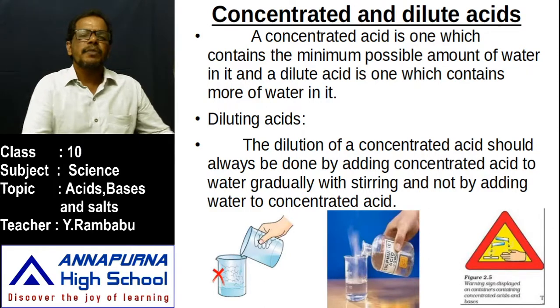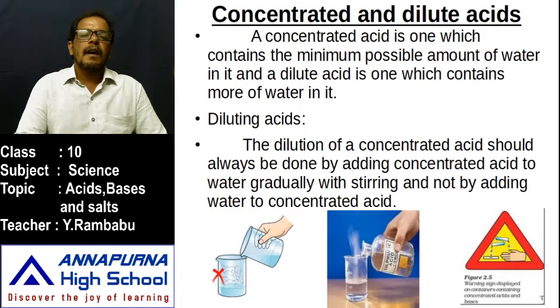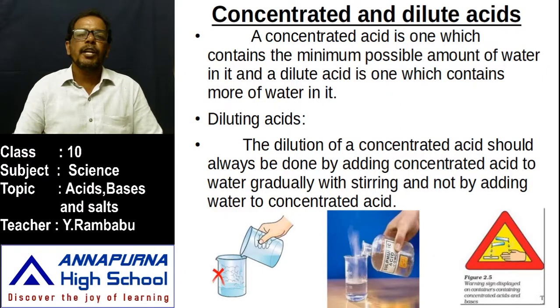Why? Their pH value is very low, meaning highly concentrated. If we use them in concentrated form, it is very dangerous. They may eat up our hands or metal or plastic or anything.